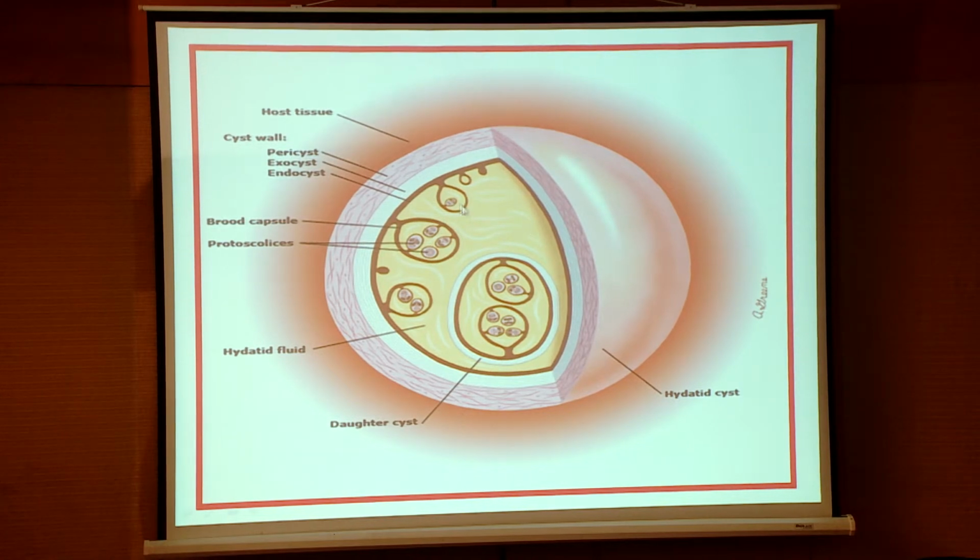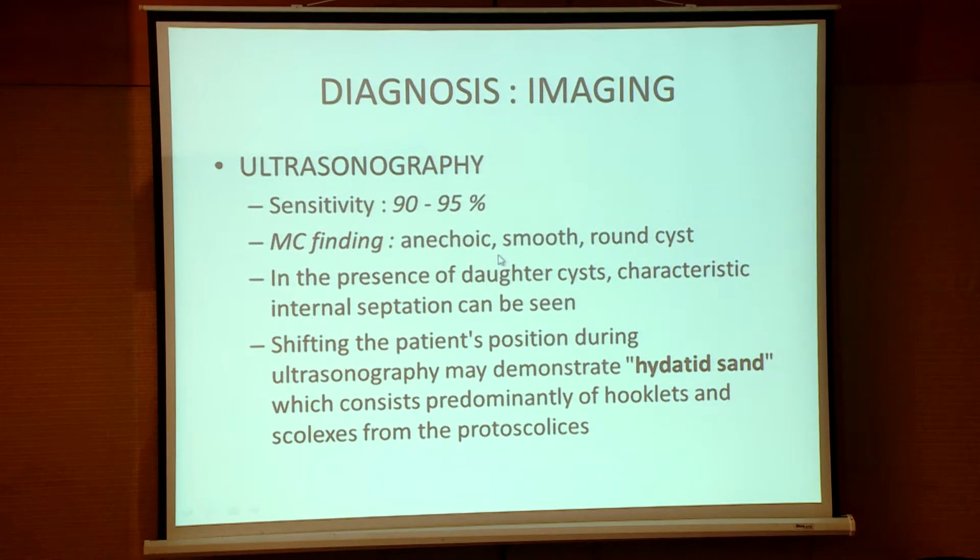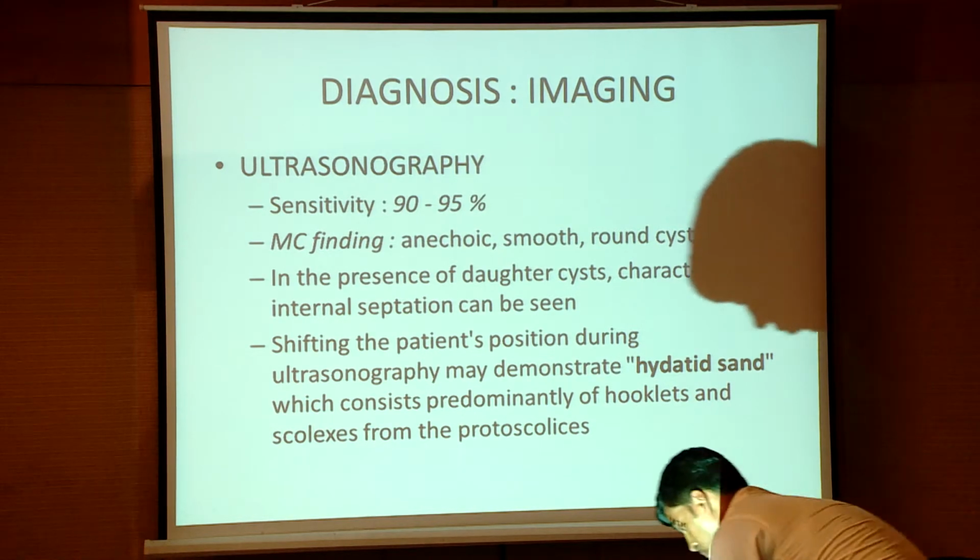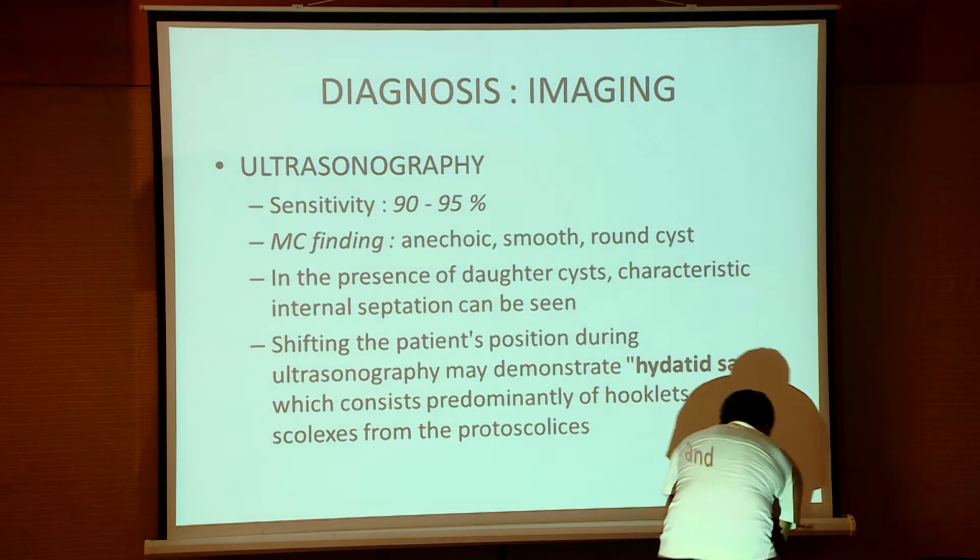This is the picture showing that. This is the pericyst, exocyst and endocyst. Ultrasonography has a sensitivity of around 90 to 95%. There will usually be an anechoic, smooth or roundish cyst. The characteristic thing about the hydatid cyst is that hydatid sand will be present. These hydatid sands are predominantly composed of hooklets and scolex.